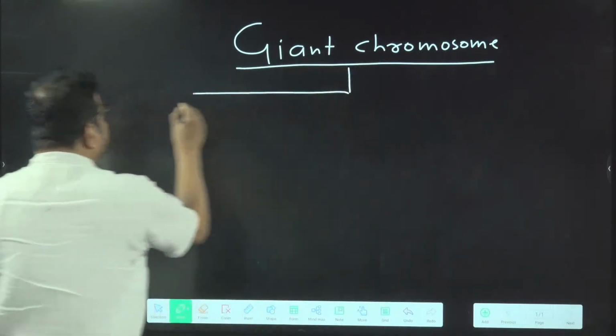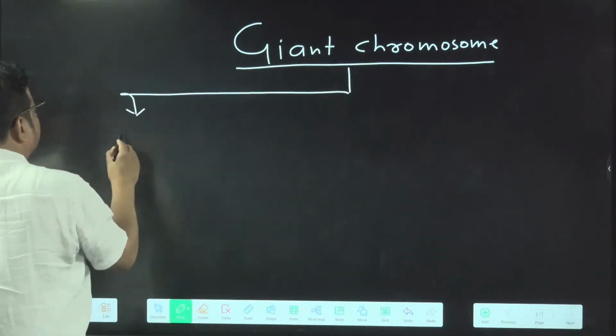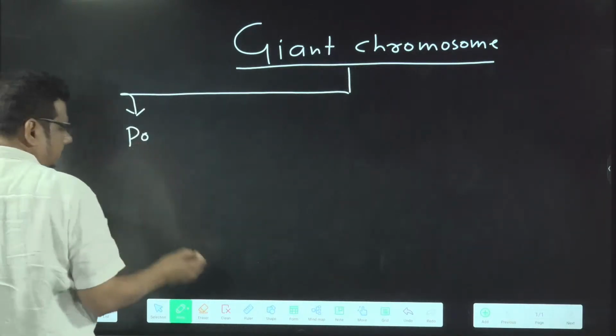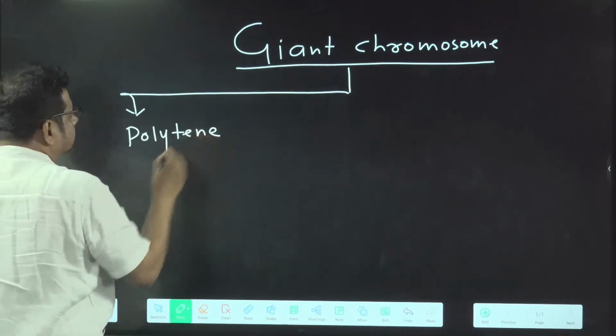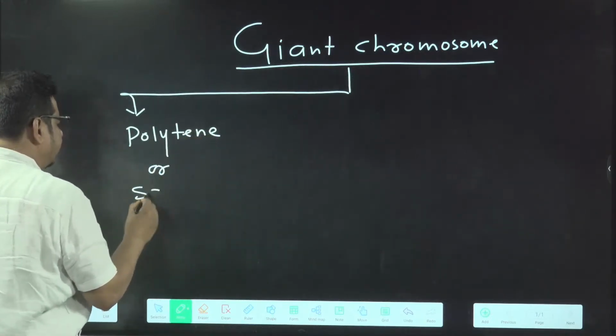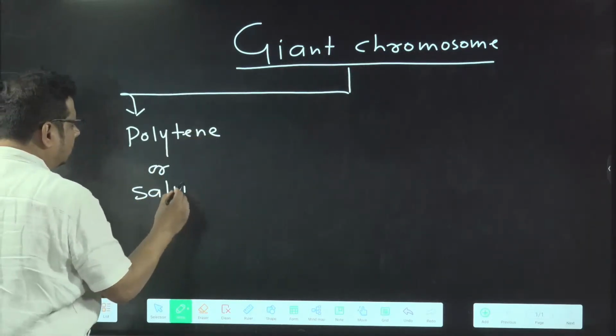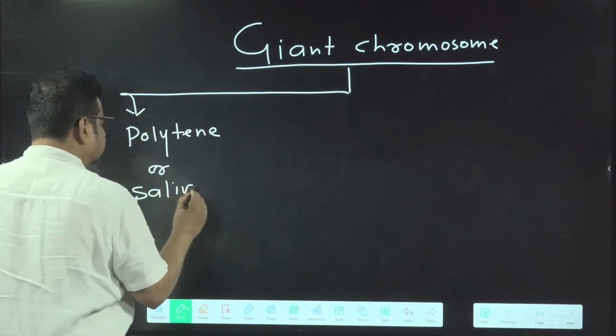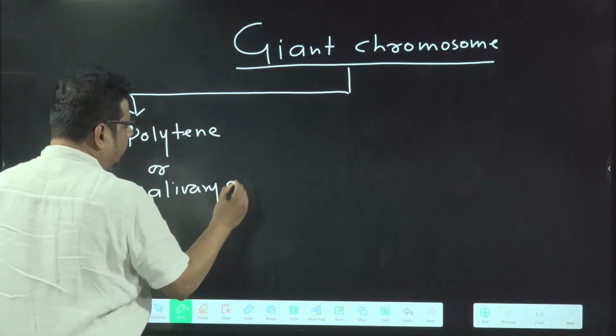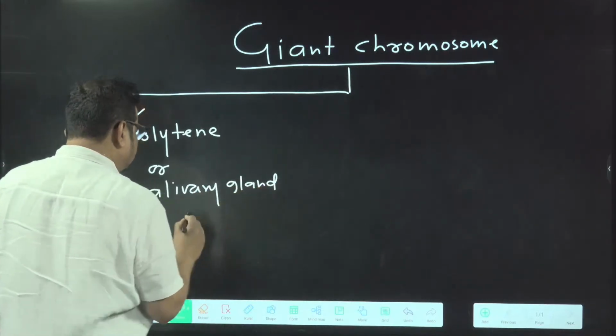If you talk about giant chromosome, it is of two types. One is polytene chromosome, also called salivary gland chromosome.